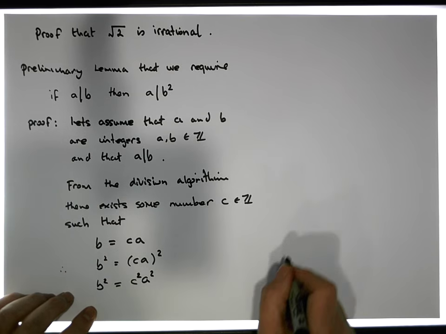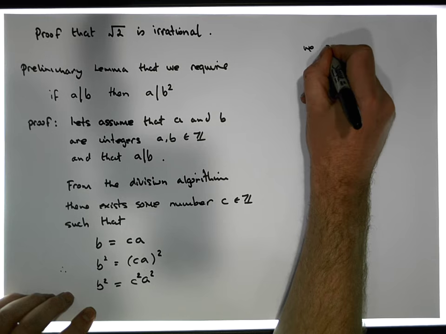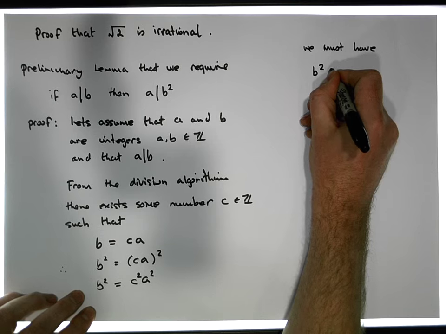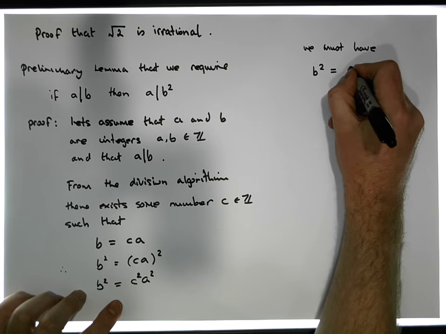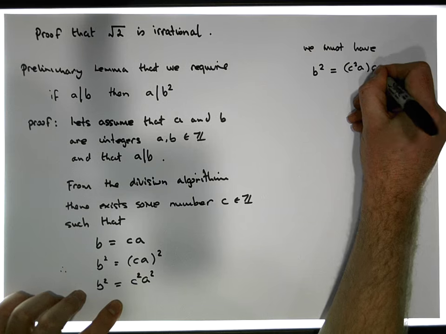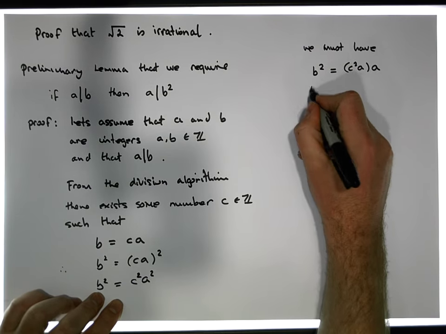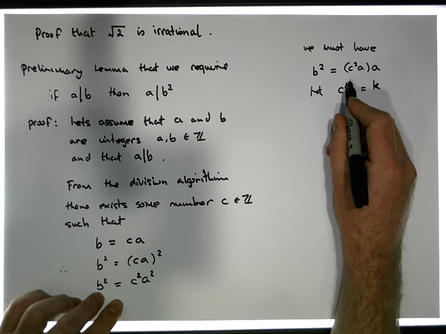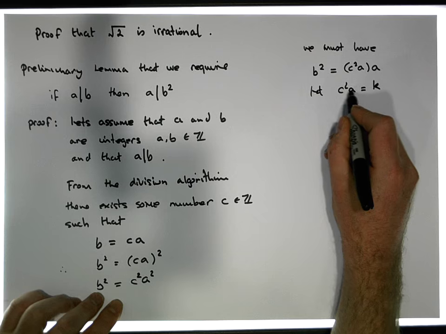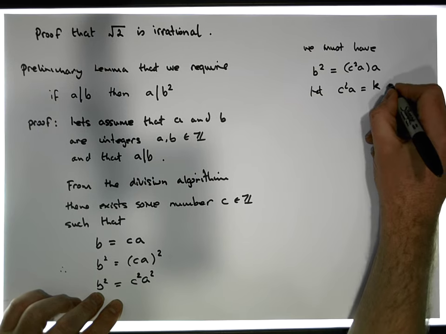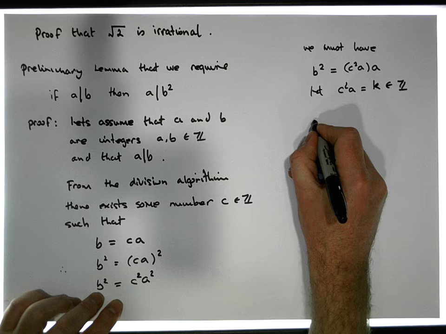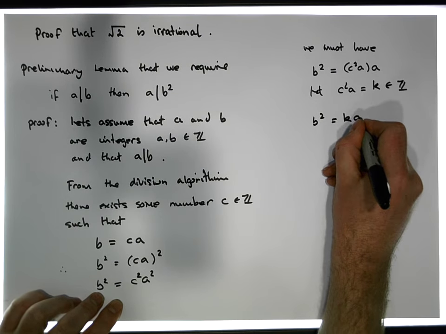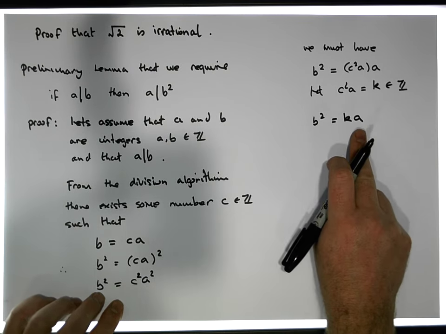Or more importantly, we must have that b squared is equal to c squared times a. Now if we let c squared times a equal some other integer k, because c is an integer, its square is an integer, and a is an integer, so its product with c squared must be an integer, that means k must be an integer. So this implies that b squared must be equal to k times a, which is the definition of divisibility.